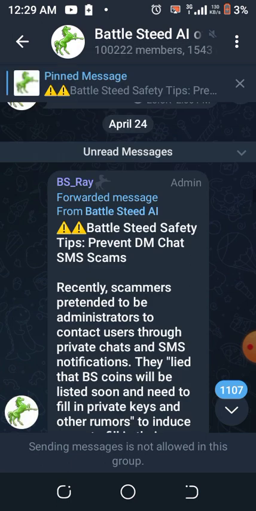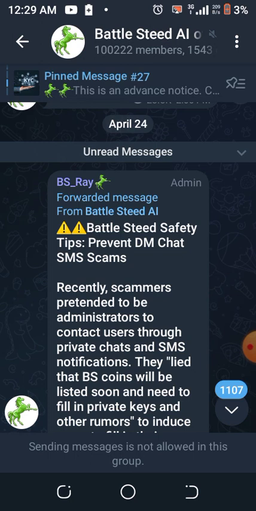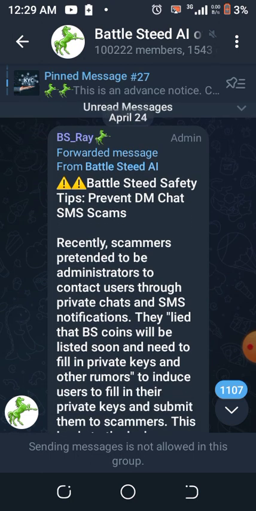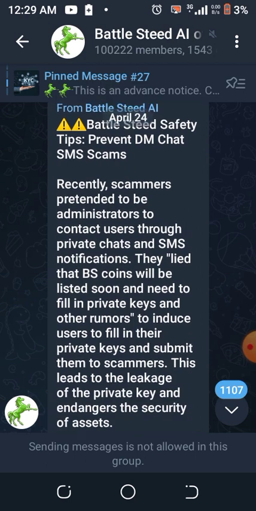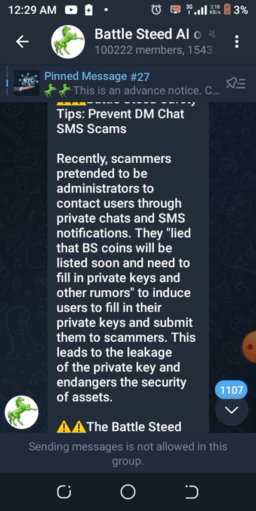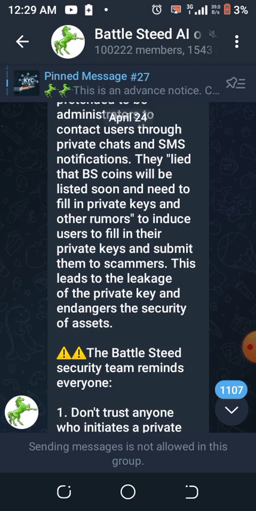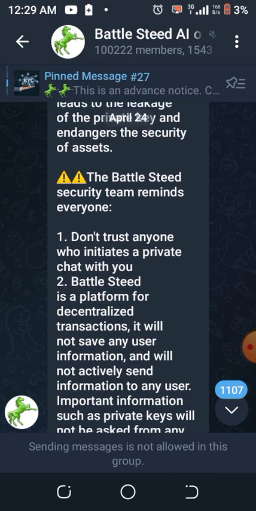So this is it, Battlesteed.ai. Currently they have over 100,000 members on their Telegram channel alone. Okay, see the update here from the admin. It says Battlesteed safety tips: prevent DM chat, SMS scam. Recently, scammers pretend to be administrators and contact users through private chat and SMS. They lie that Battlesteed coin will be listed soon and you need to fill in a private key. So please don't fall victim to that.